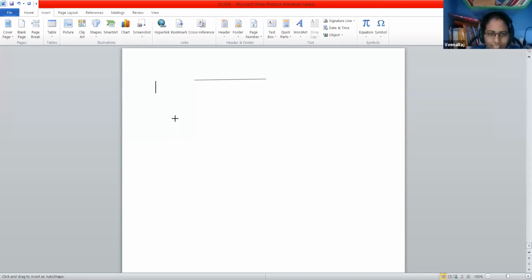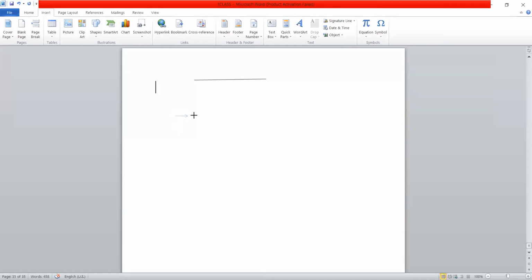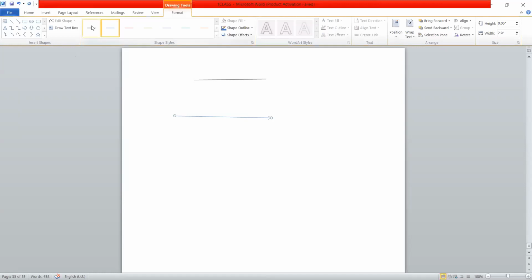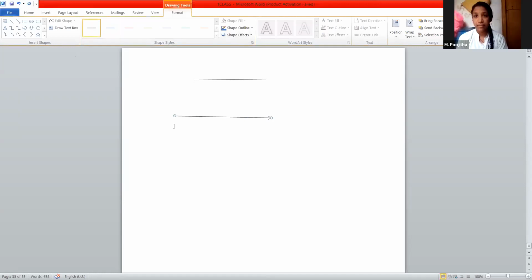And this ray is used to show the directions. It shows only one particular direction. Observe, when I am drawing a ray, I am extending only one side.